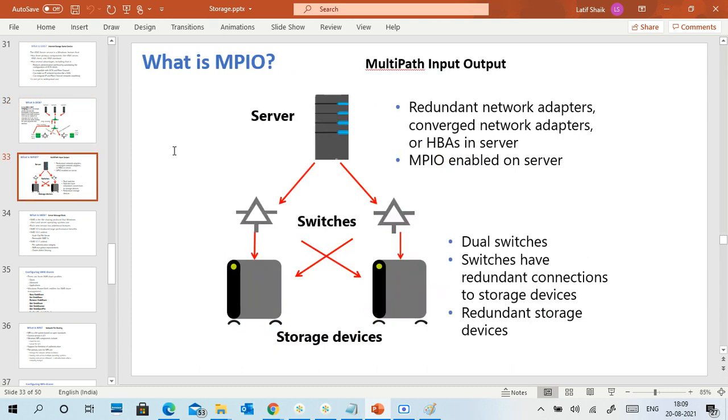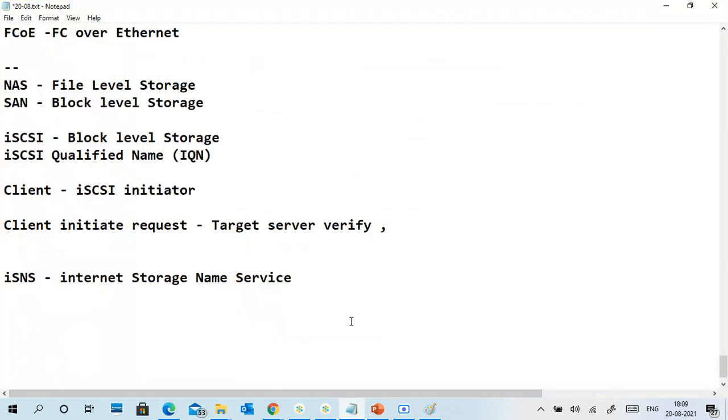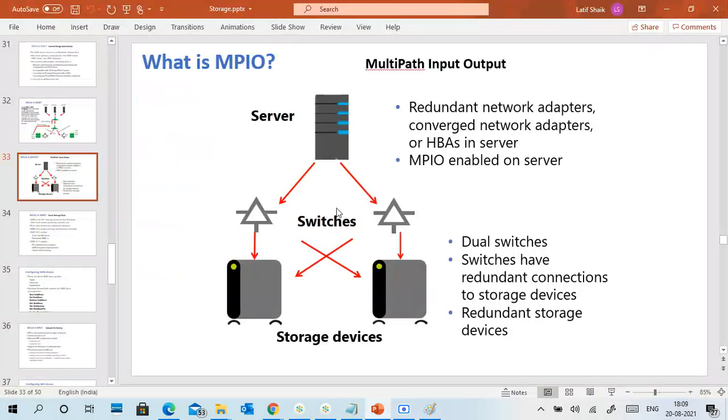Next one is MPIO, multipath input output. This is another very important part in storage, and not only storage, guys. In the storage syllabus, MPIO is not mentioned, but we have worked with vSphere, Hyper-V, vCenter, and in future you will learn cloud.